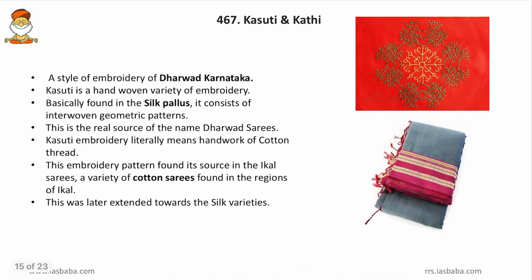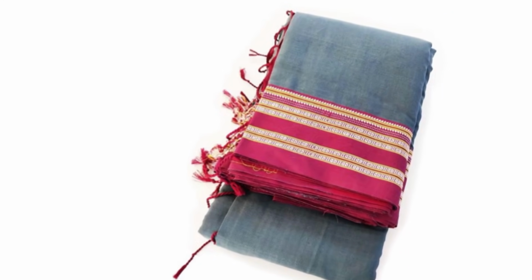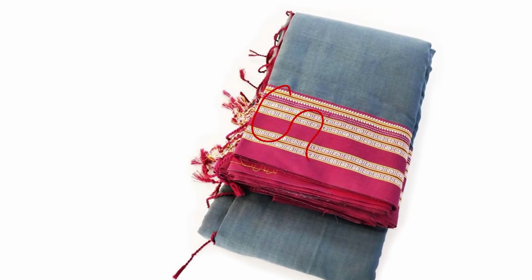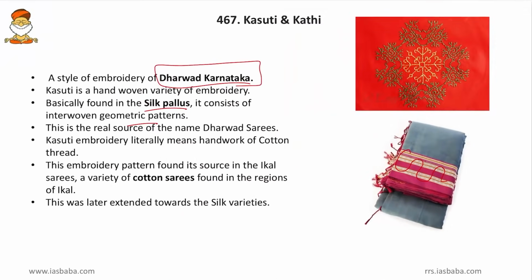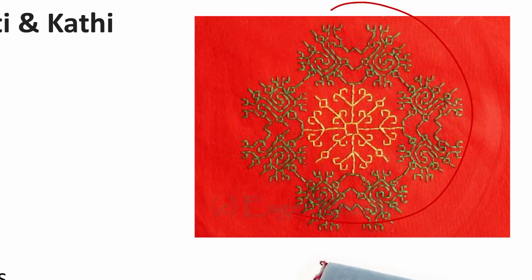Then come to next, the Kasuti and Kathi embroideries. Friends, Kasuti is a style of embroidery of Dharwad district of Karnataka. So this is originated in Karnataka. Then Kasuti is a hand woven variety of embroidery. So this is woven by hand, unlike charakas of Fulkari embroidery. Then basically found in silk pallus, and it consists of interwoven geometric patterns. So here we can see how silk sarees, they have pallus made of Kasuti embroidery, and these are made of geometric patterns as we are seeing in the picture.